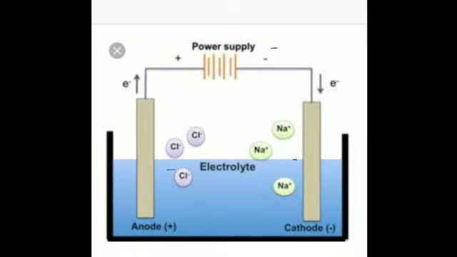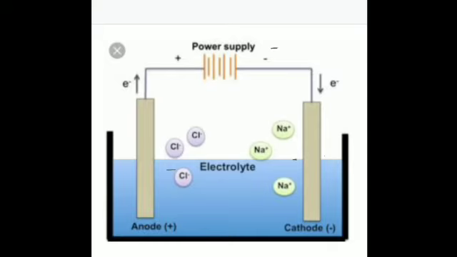And coming to this diagram once more, I had told you what an electrode is: the conducting rods or plates through which current enters or leaves the electrolyte are called the electrodes, and they are made up of metals or graphite. Is that clear? You can see this is the negative terminal of the battery.